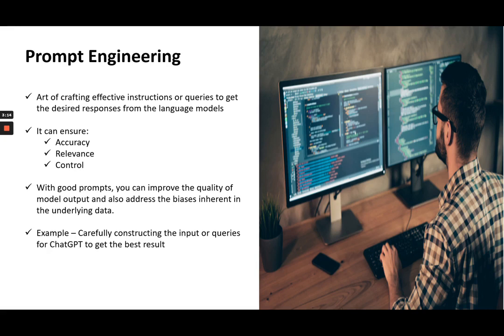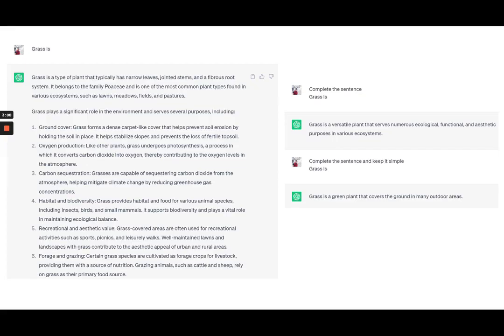Now, apart from the example that we have already talked about, let me show you a few other examples to see how prompt engineering actually works, or how your prompt changes the responses. So I just wrote, grass is blank. The response that I got from ChatGPT was quite exhaustive in terms of the explanation and very detailed.